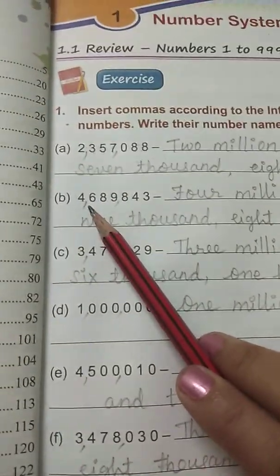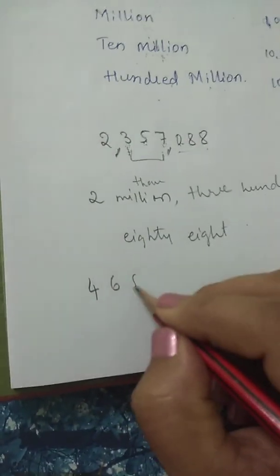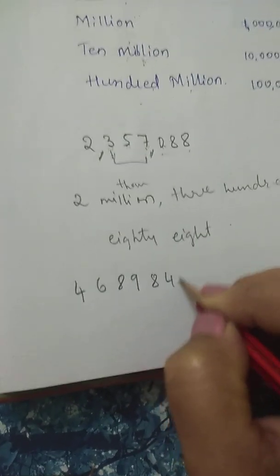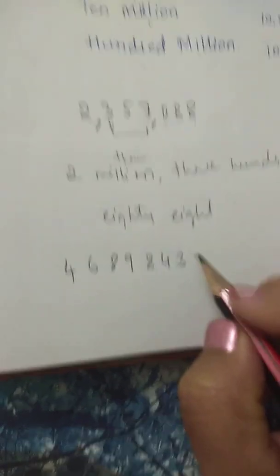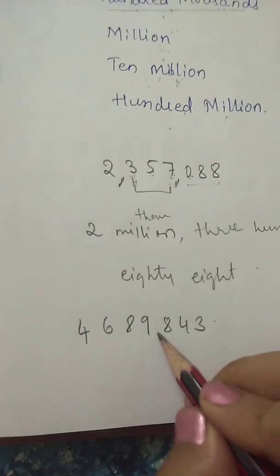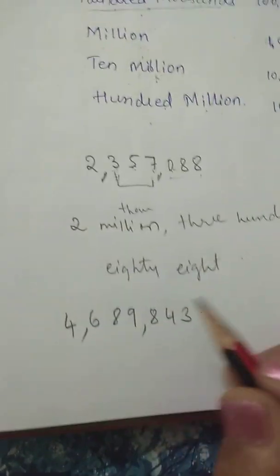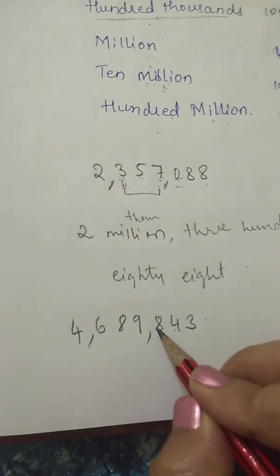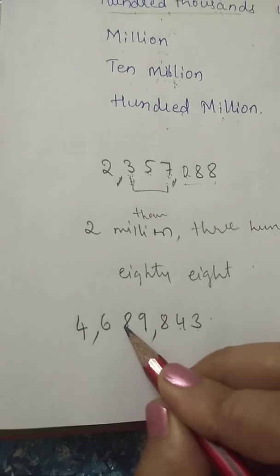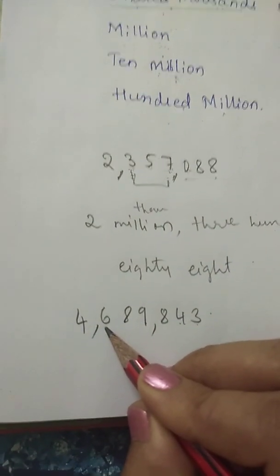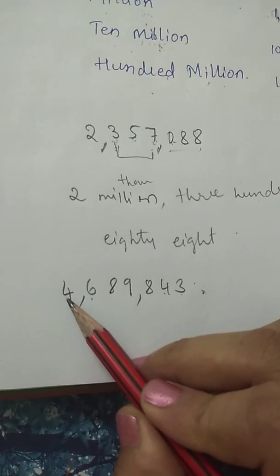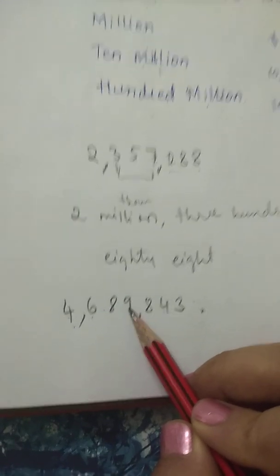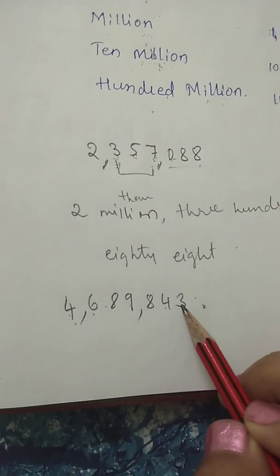So let's try one more example. 4, 6, 8, 9, 8, 4, 3. Let's insert the comma. I have told you to insert after 3 numbers, then 1 is left. So here: ones, tens, 100, 1000, 10,000. Next 100,000. After 100,000, million. So again you have to write here 4,689,843.